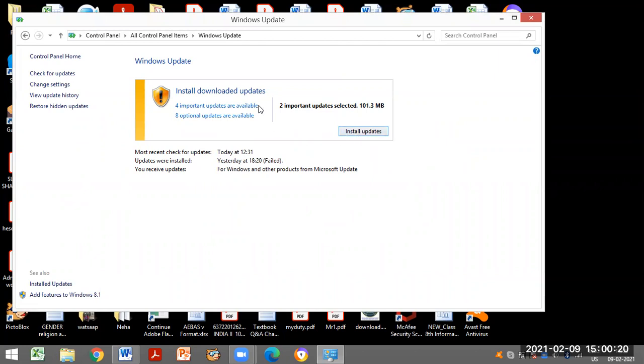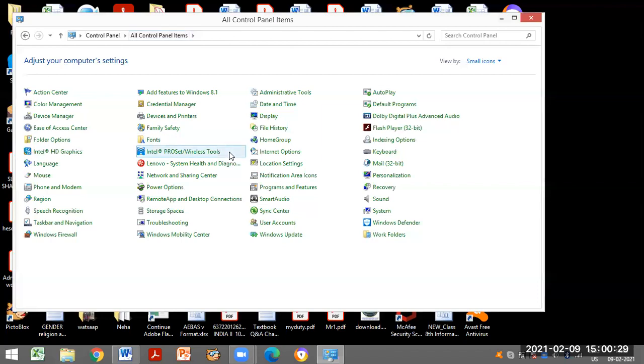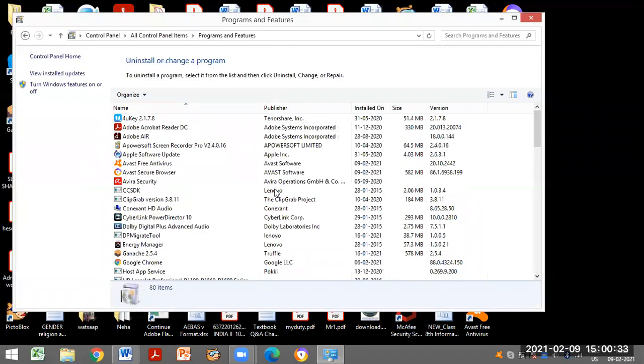Here, a list of available updates is shown to you. We can install updates by clicking on this button. Let's go to another category. Programs and features category. This allows you to uninstall any program. Select the application you want to uninstall and click uninstall button.